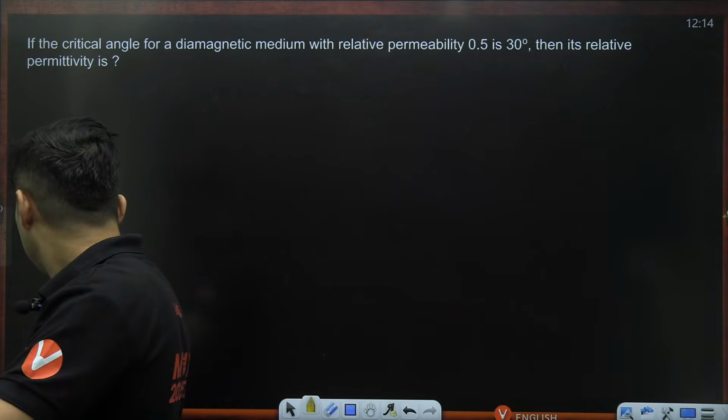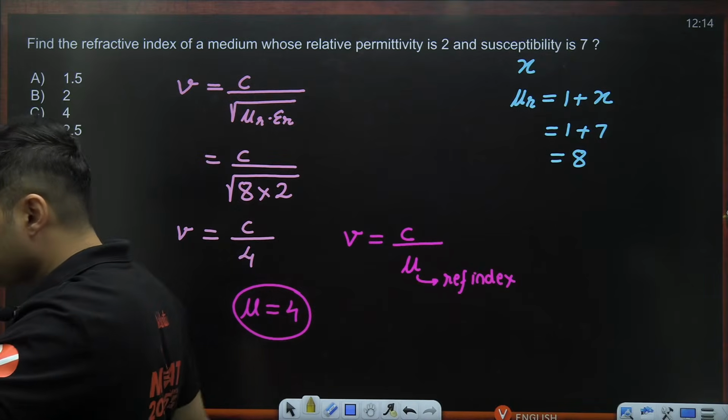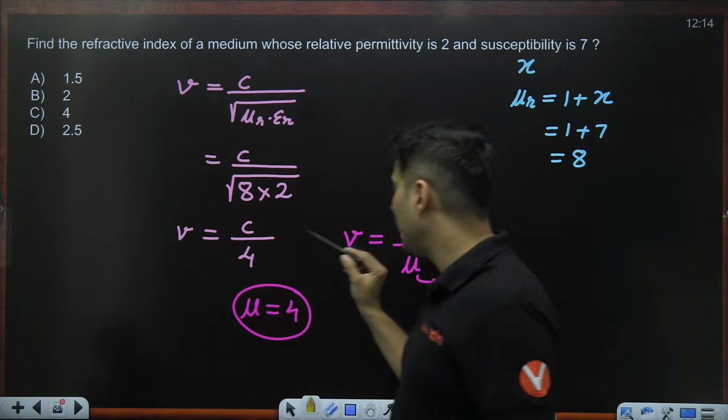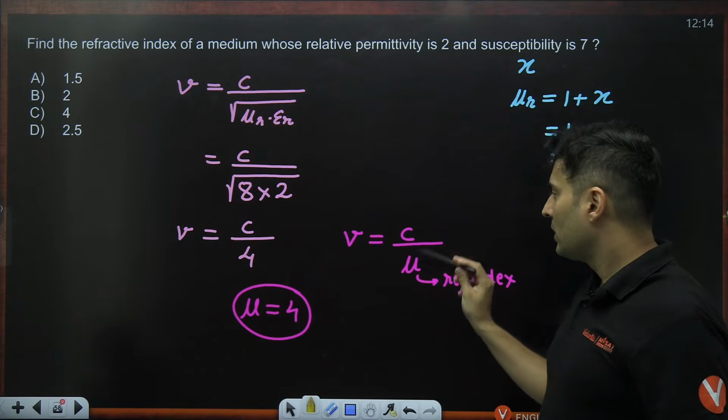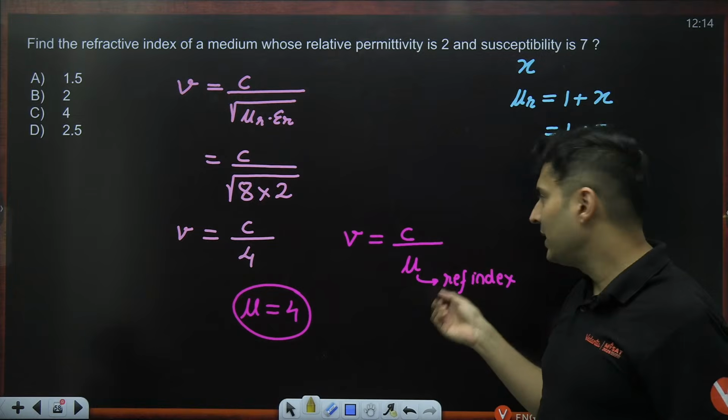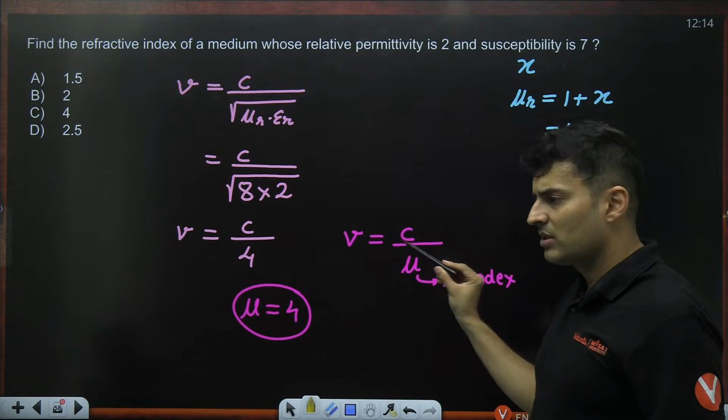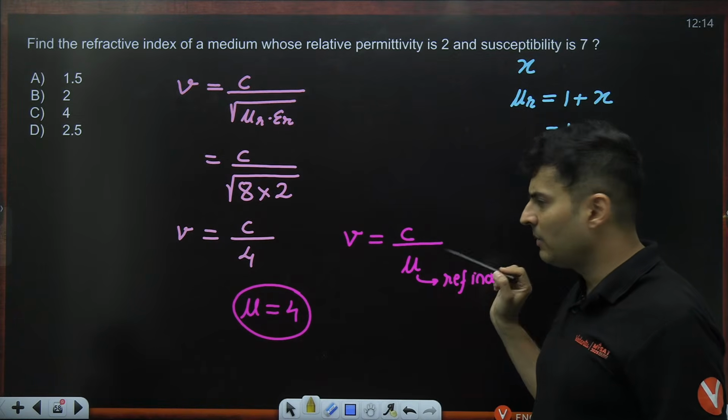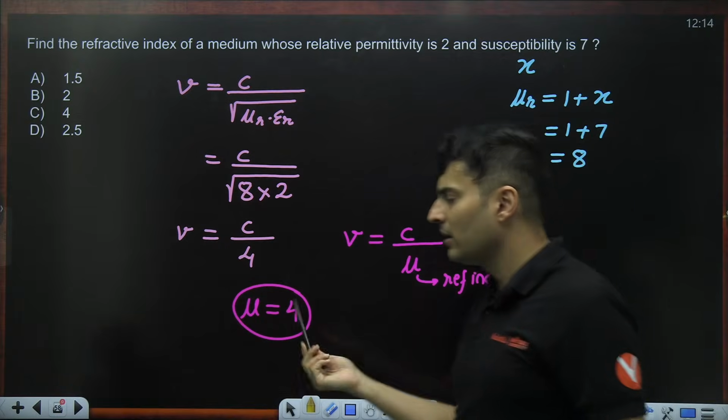Okay. But I think you understood this question. This was speed of light is c by 4. So in general, refractive index is given by vacuum speed divided by the medium's speed. So if you compare both of them, mu will be 4.